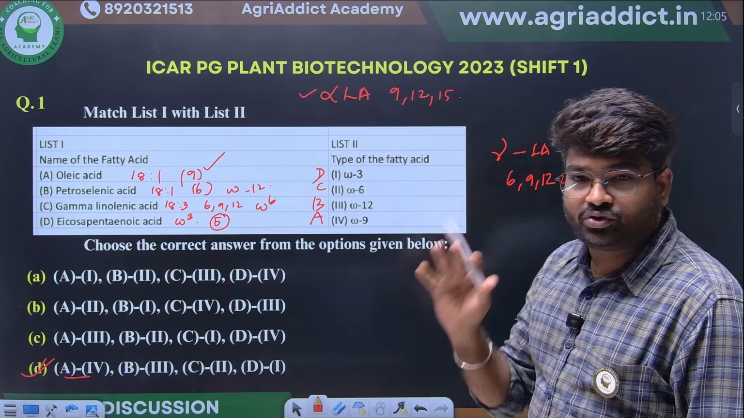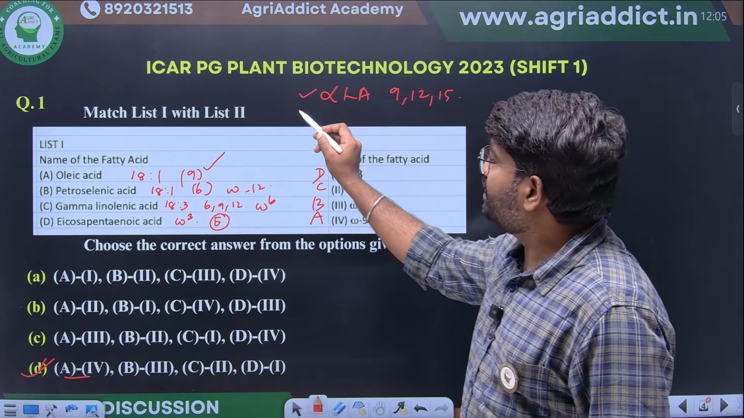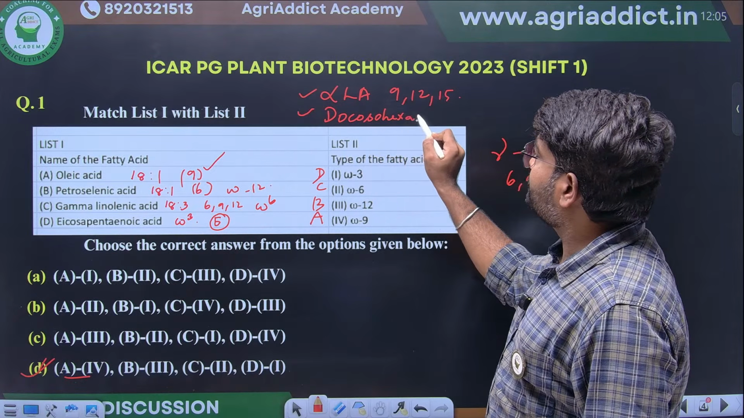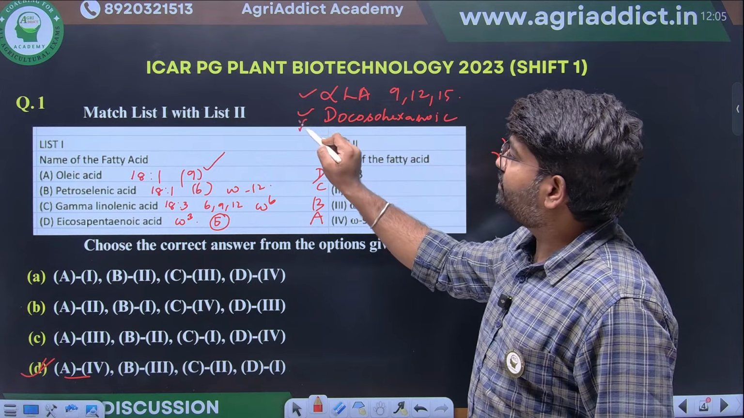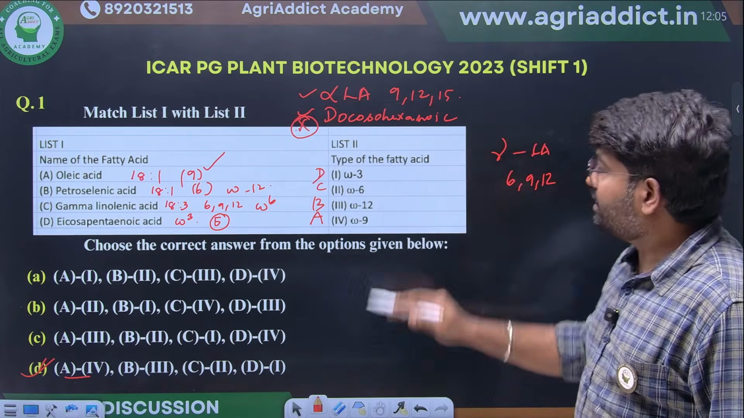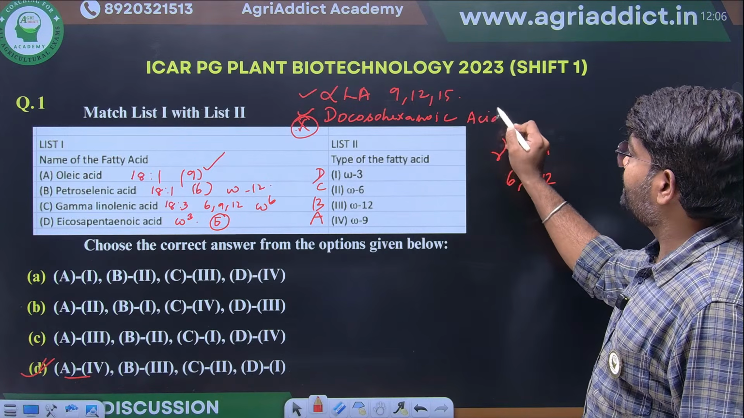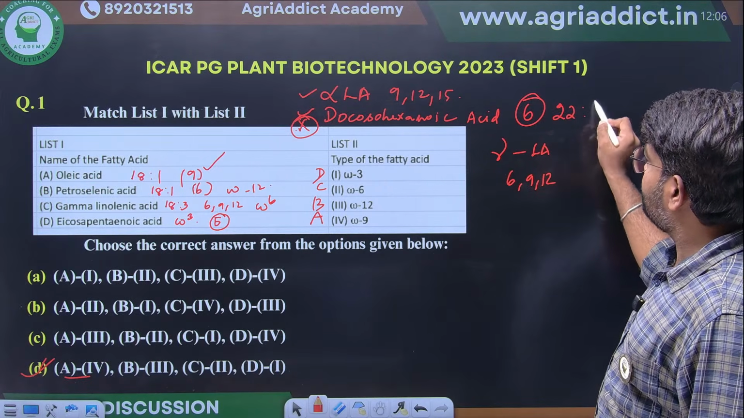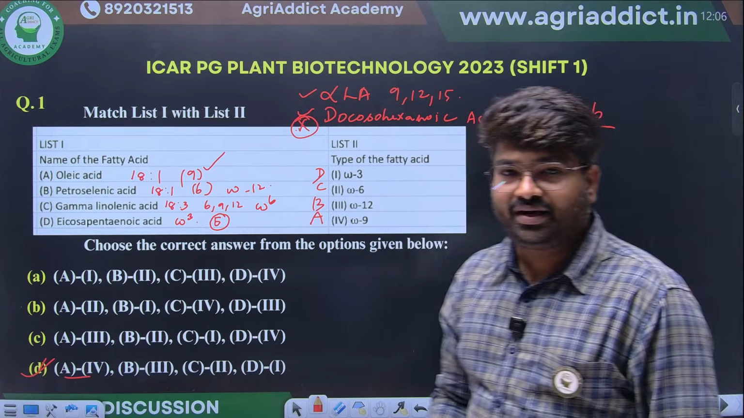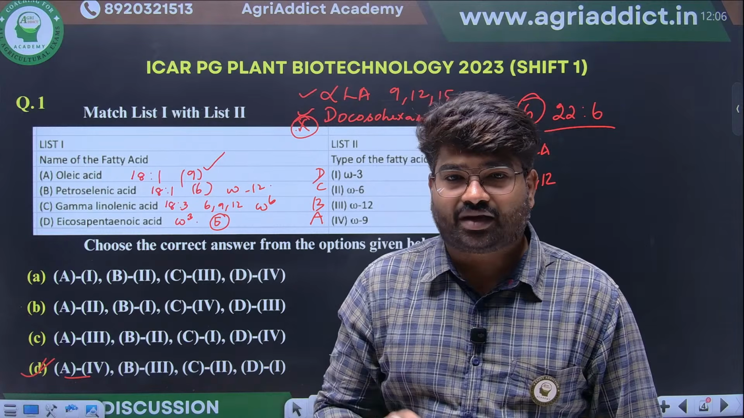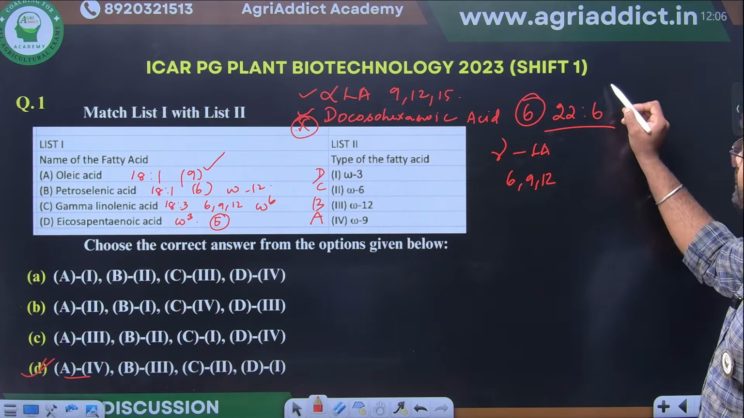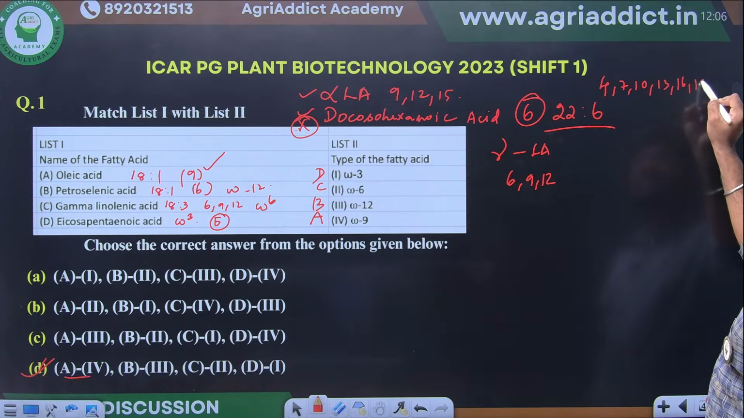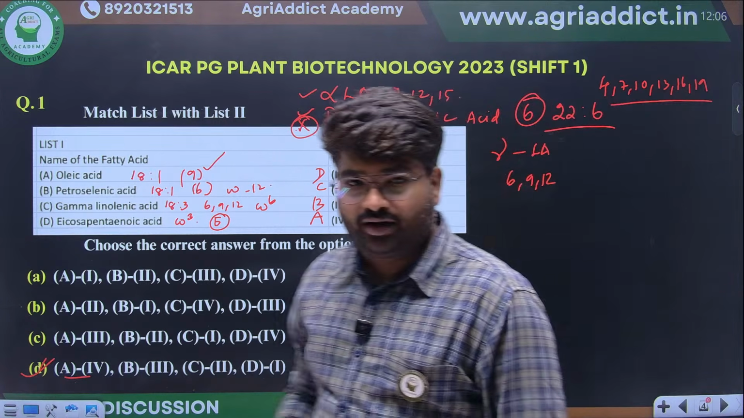Then another most important one is docosahexaenoic acid. This is another important omega-3 fatty acid. It has 6 double bonds. It is 22:6, a 22-carbon fatty acid chain with 6 double bonds at positions 4, 7, 10, 13, 16 and 19. Clear? This is another important point.